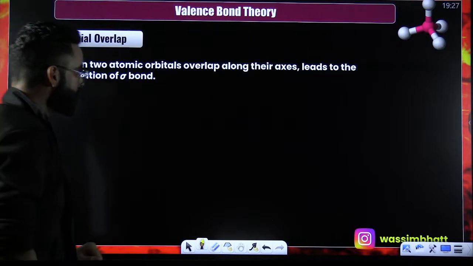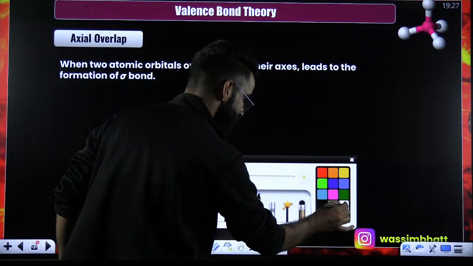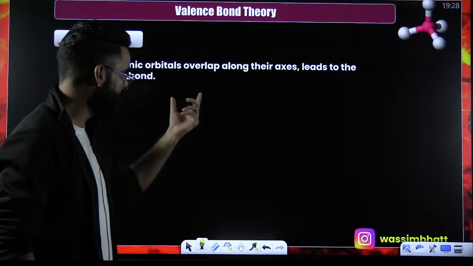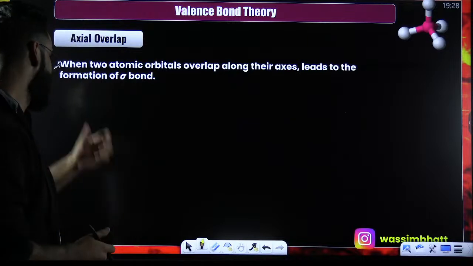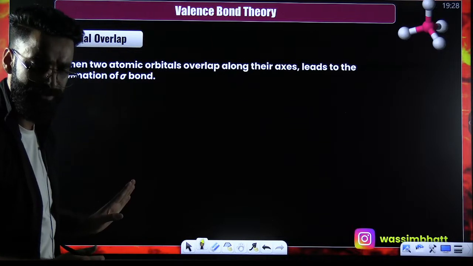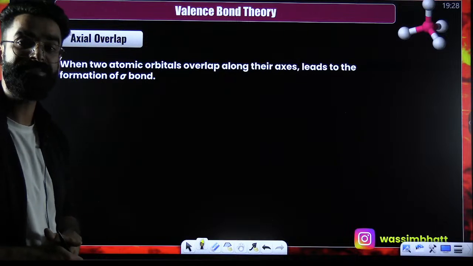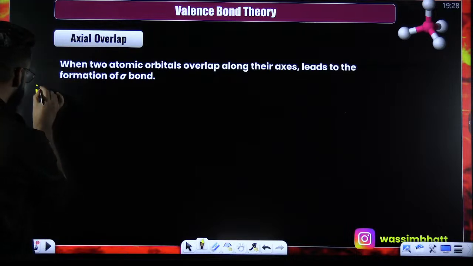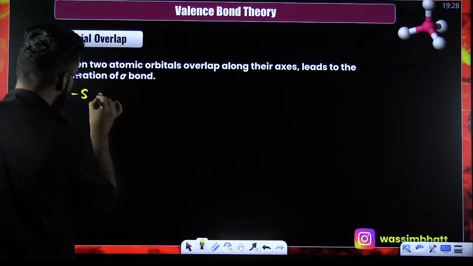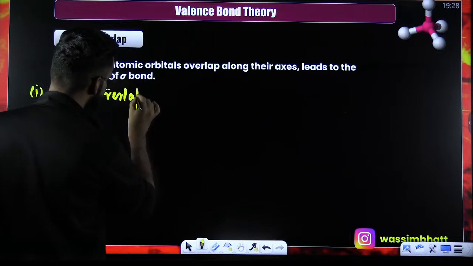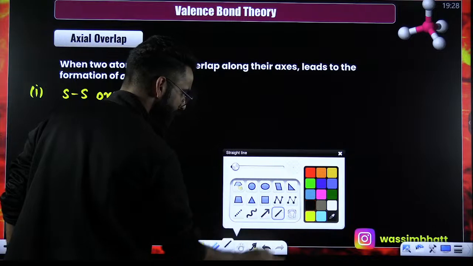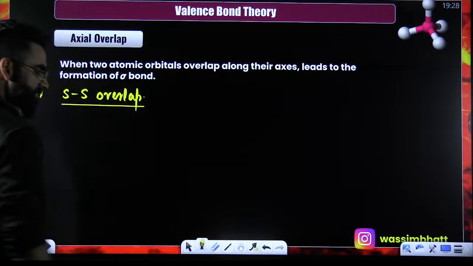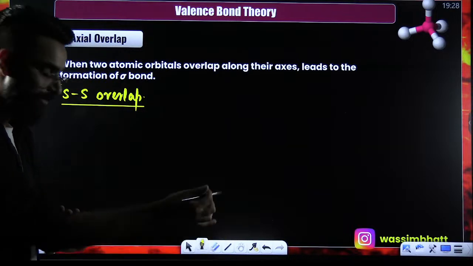First of all, have a look at this particular statement. Axial overlapping: when two atomic orbitals overlap along their axes, it leads to the formation of the sigma bond, which I told you already. Now, in detail, we are going to discuss this axial overlapping. My dear students, the first type of axial overlapping is what you call SS overlap. Now try to understand what this SS overlap exactly is all about. What happens in this SS overlap? Try to understand very carefully.